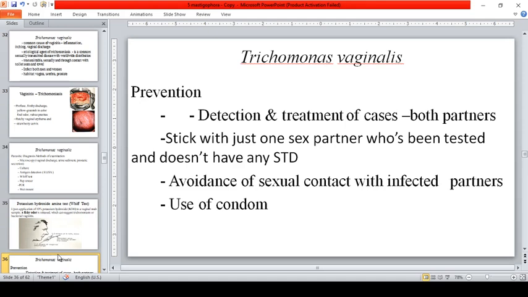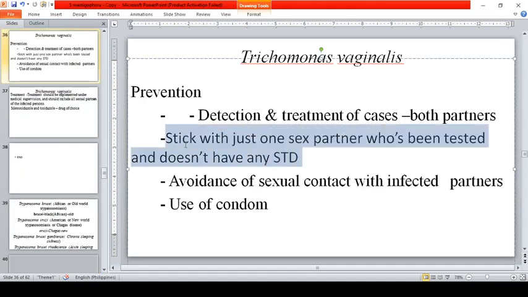Prevention. That is detection and treatment of cases for both partners. So guys, stick with just one sex partner who has been tested and doesn't have any STD. But of course, in our country, we don't do this. However, there were cases when I was still working wherein foreigners had their Filipina partners tested for STDs.